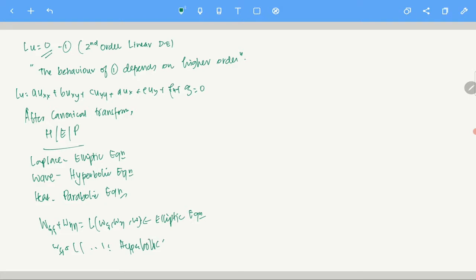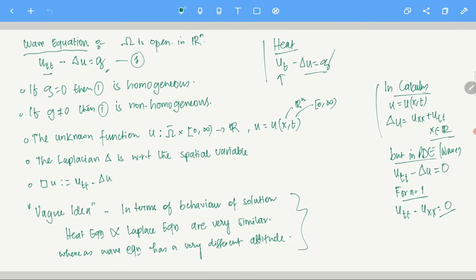What I'm trying to suggest here is that essentially what is important is the second order term. There are lower order terms, but they do not drastically influence the behavior of solutions. You understand what I'm trying to say? So, what is the difference in the Laplace equation?